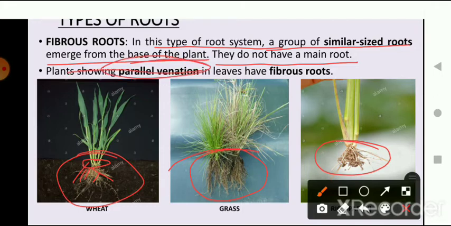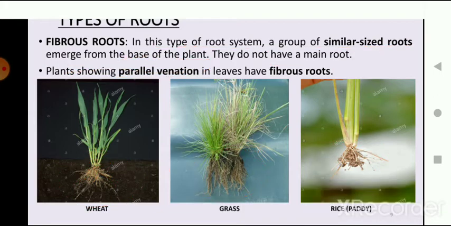If you want to observe what type of root a plant has, you just have to observe its leaves. If a plant shows parallel venation, it is going to have a fibrous root. And if a plant shows reticulate venation, the root of that plant is a taproot. This is how you can tell which type of root the plant has without digging the plant out.